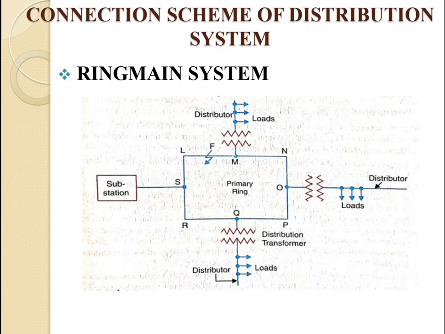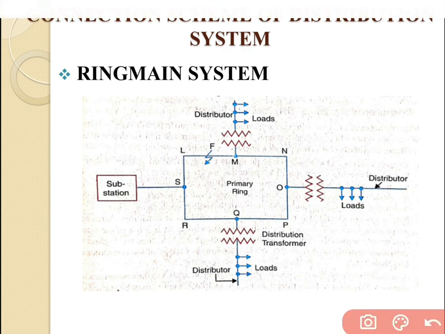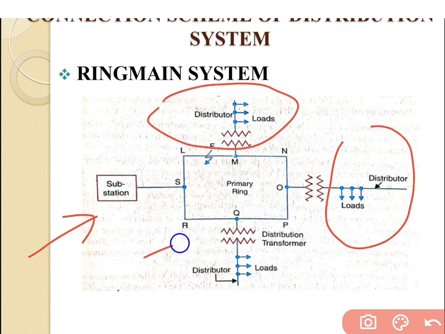Now the second category is the ring main system. In the ring main system, one substation is connected with the feeder in the form of a ring, like L, N, P, R, that is the feeder, and there are different distributors, M, O, Q and S, which are indicated as distributors, and different kinds of load are connected at each individual distributor.